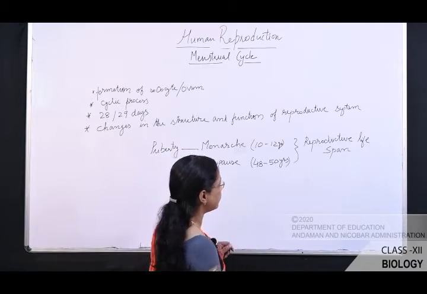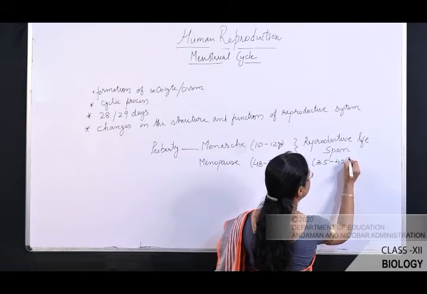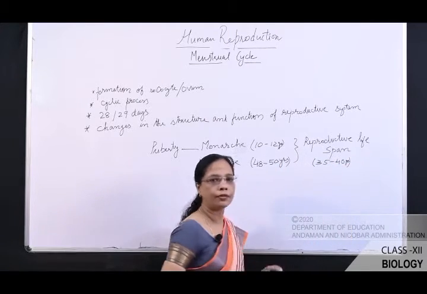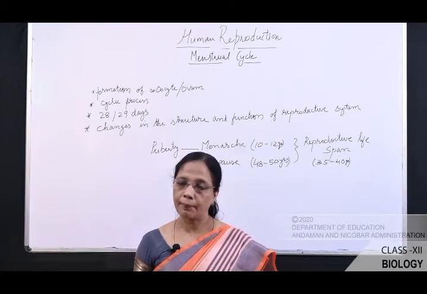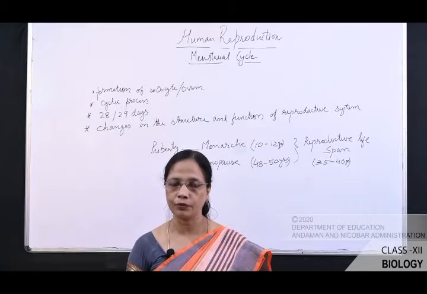So we can say it is near about 35 to 40 years. The reproductive lifespan of a human female is only 35 to 40 years.